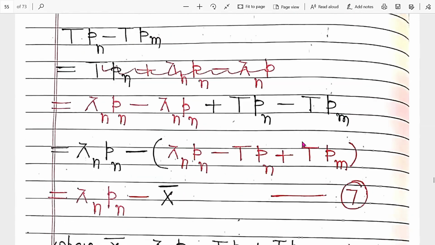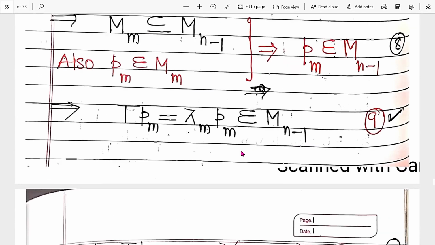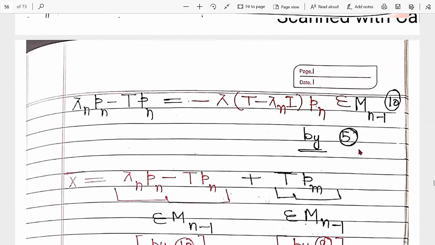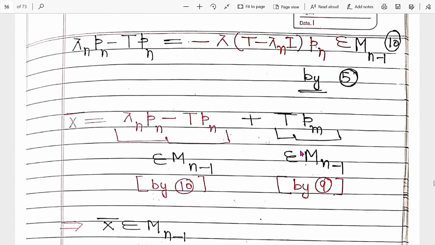So if it belongs to M_{n-1}, again this term belongs to M_{n-1}. Clear? If it belongs to M_{n-1}, then its scalar multiple also belongs to M_{n-1}. So this product belongs to this, and this term belongs to M_{n-1}.